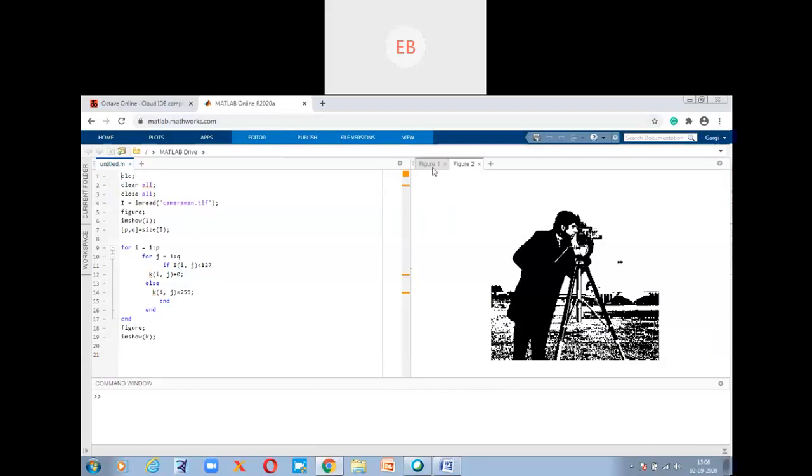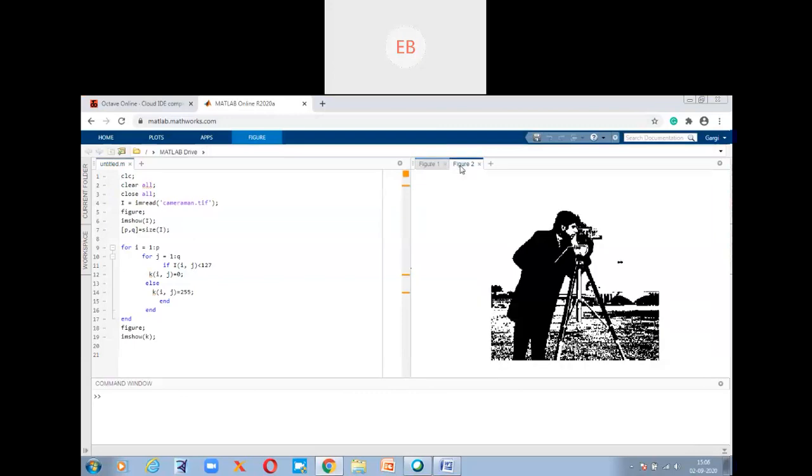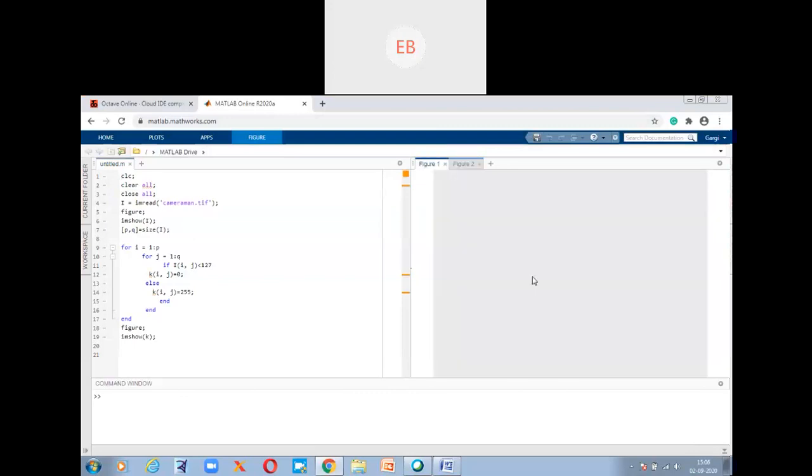So guys, can you see the image now? So the first figure is trying to show the original image. Okay, अभी तक नहीं आया, आएगा. So the first image will be the original image.